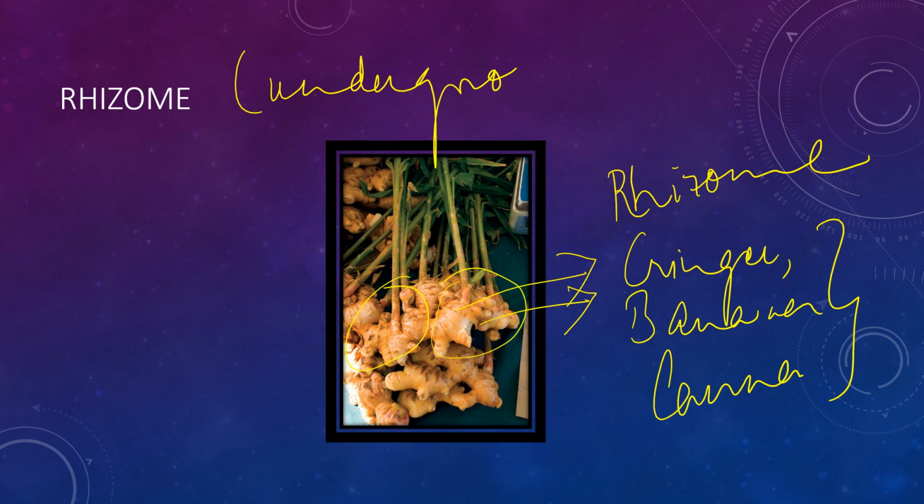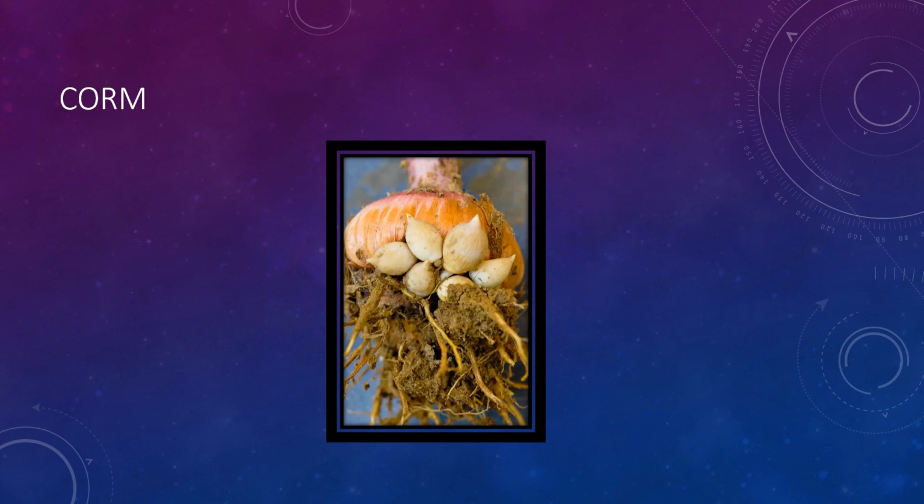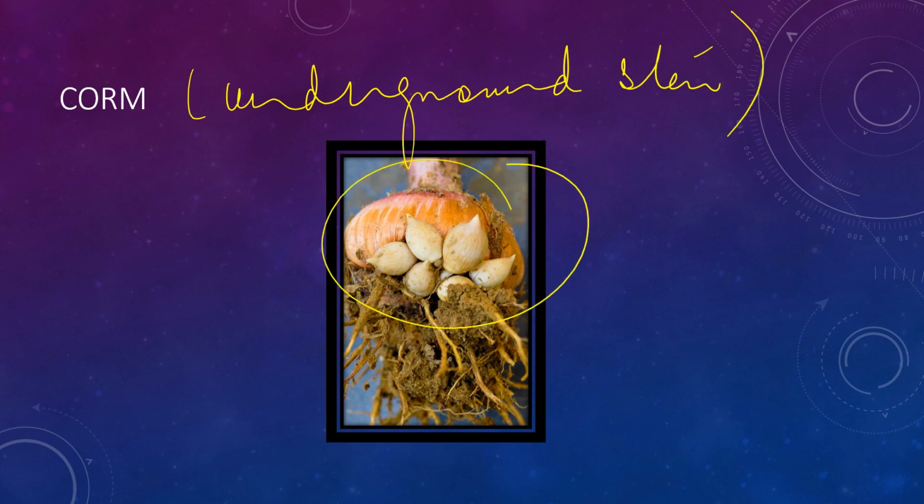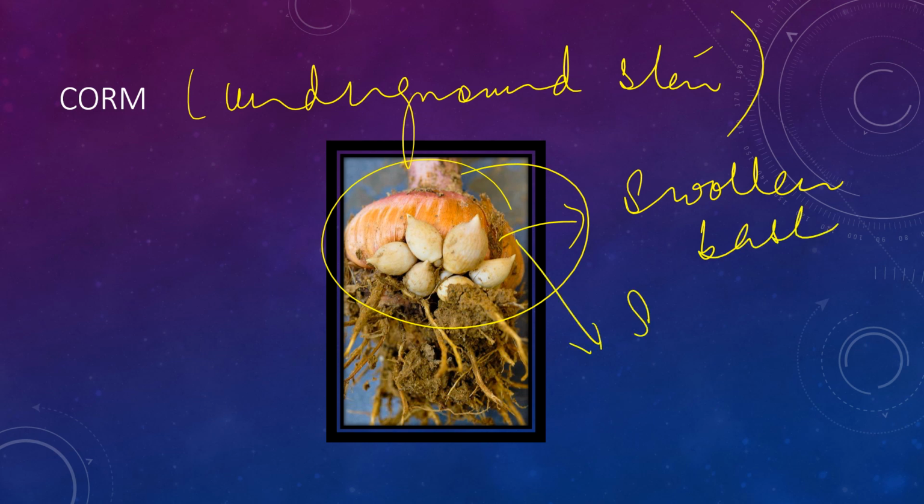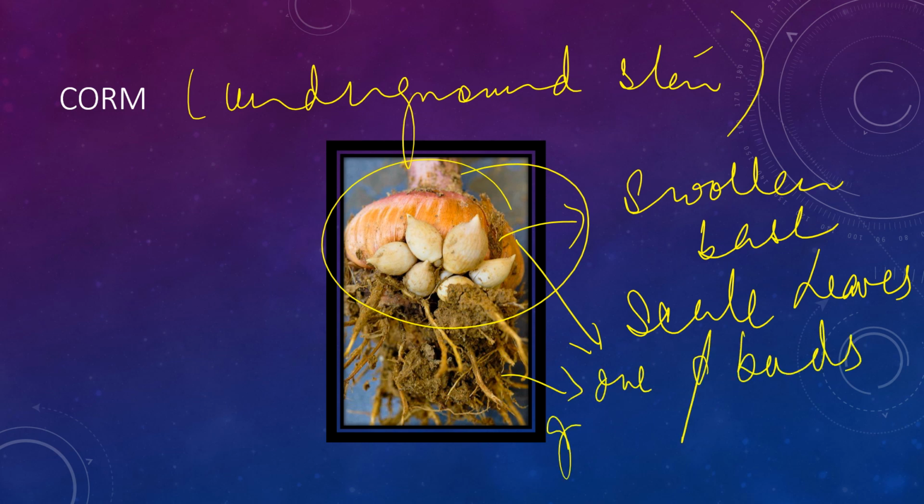So the first one was the tuber. This one is also an underground stem. This is the rhizome, and next to this we will get the corm. Corm is also an underground stem. It is thickened, round and swollen, with a swollen base, and it has scale leaves. It has one or more buds that grow into new plants, and this example is of gladiolus.